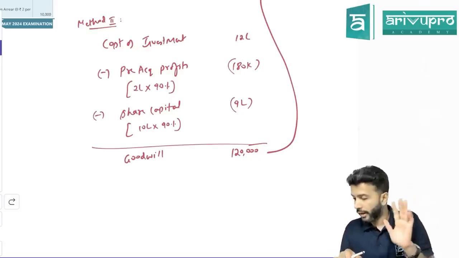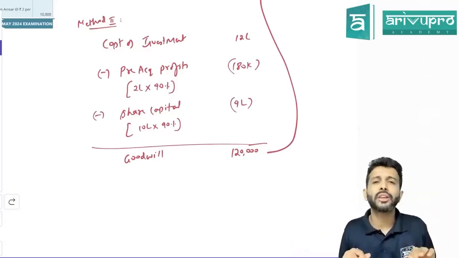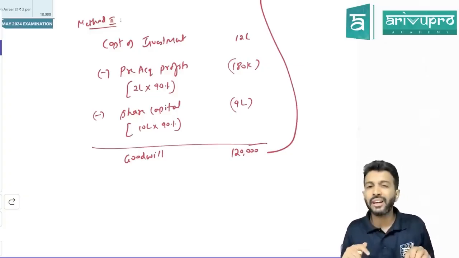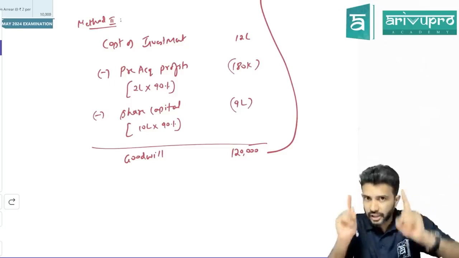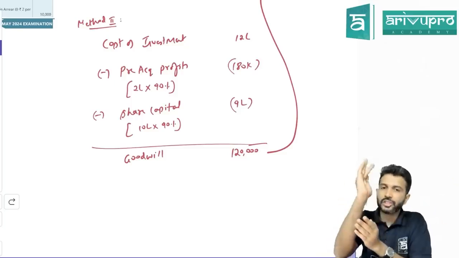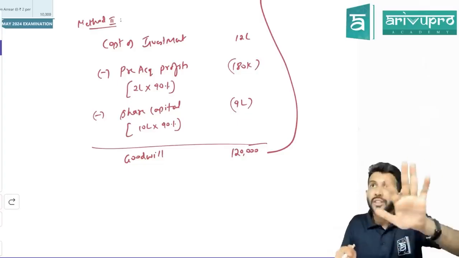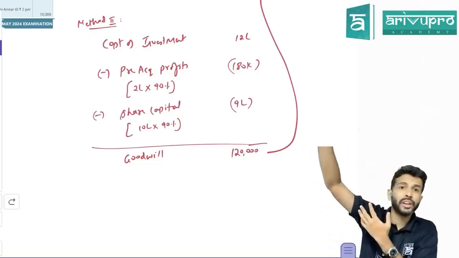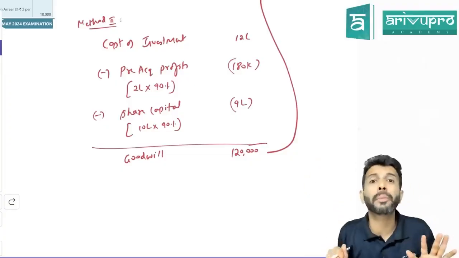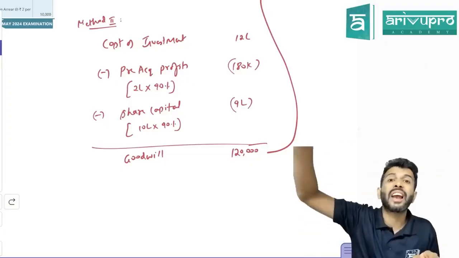No. Okay, there is another method. What is that? Sir, if you own equity shares of another company, do you have a right over assets or over net assets? Net assets. Sir, let's say a subsidiary company has land and building. If you own equity shares, that land and building will not straight away be given to you. If the company shuts down, what will that company do? They will sell land and building.